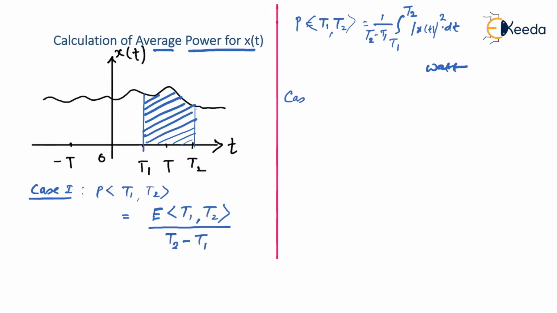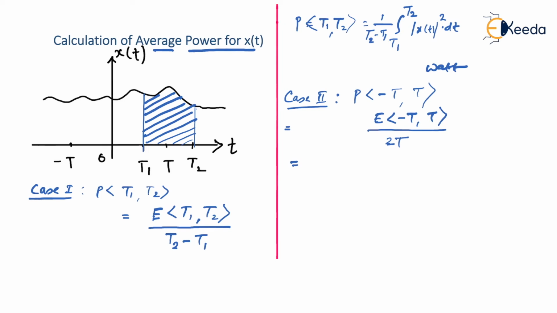Let's go on to case 2, where we have to do power calculation, let's say, within the interval from minus T to plus T. In that case, again, it is energy distributed over minus T to T divided by the interval, which can be taken as 2T. Am I right?